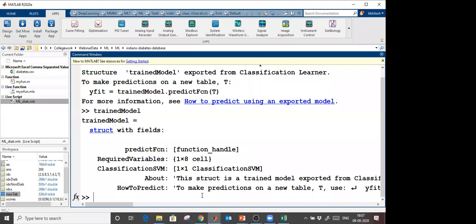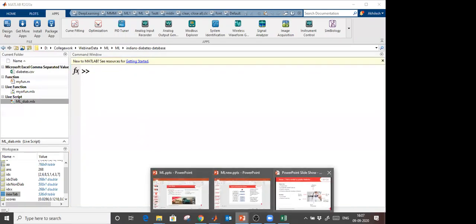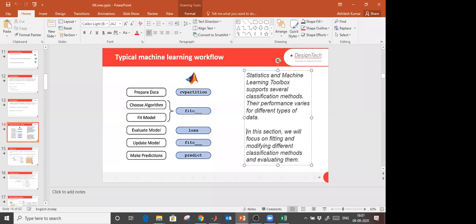Now, if you have to do it by code, always remember one thing. If you don't want to use the app, okay, my mouse is not visible. If you want to do it by code, first of all, you will use cvpartition here.